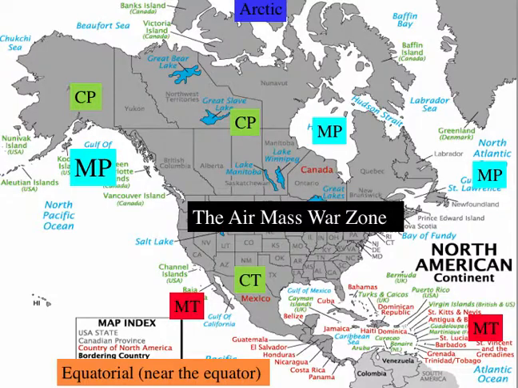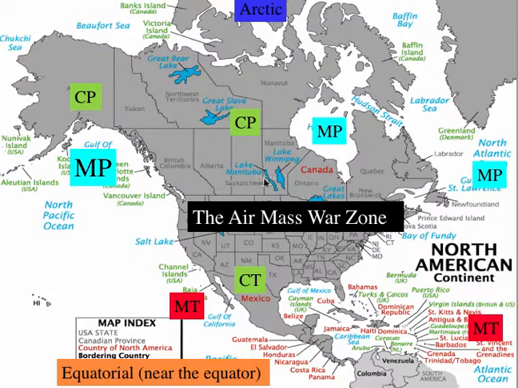So I created a little map here to show: here's continental polar, a dry area, cool year round. Polar maritime, cool and wet, forming out here. Versus tropical maritime, wet and warm year round. And of course, tropical continental, warm and dry, the desert areas. And then we have our special equatorial, near the equator, wet and warm, and our very dry Arctic.